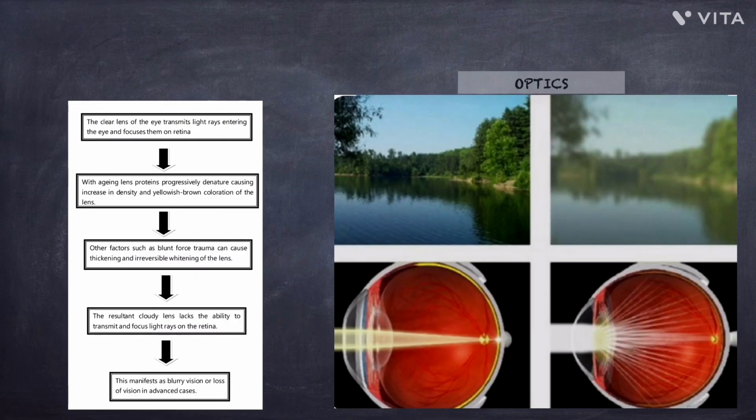The optics behind it is that a normal clear lens allows the transmission of light. It focuses on the retina and the image is formed. Now what happens in cataract? The lens is cloudy, so it interferes with the transmission of light and also scatters the light, which leads to progressive visual impairment depending upon the stage of cataract.